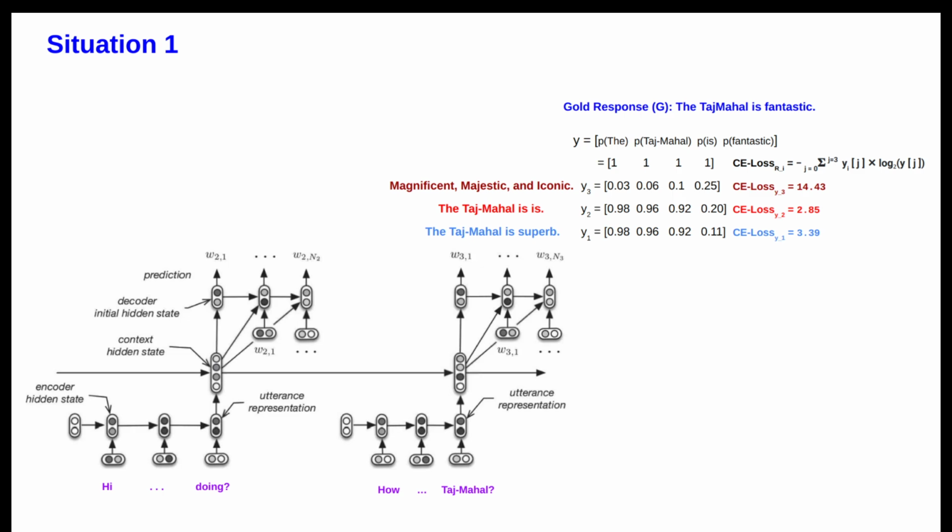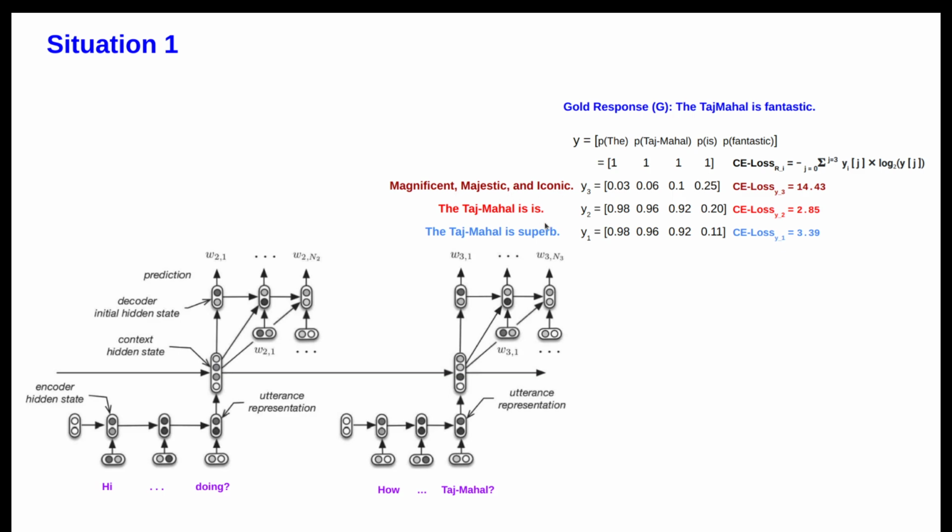While working in the dialogue generation field, I observed something very unusual compared to what we do in the real world. For example, this is a simple encoder decoder model. Given a context, it has to generate the current response. Let's say the goal response is the Taj Mahal is fantastic, and it has generated the Taj Mahal is superb. Response 1 is the Taj Mahal is, and the third one is magnificent, majestic and iconic.